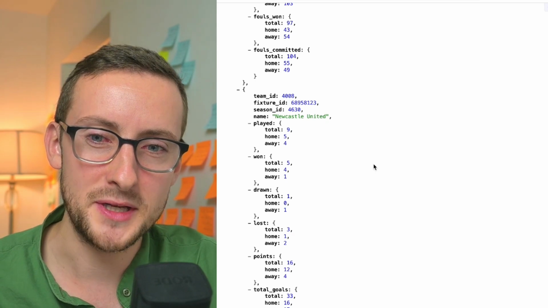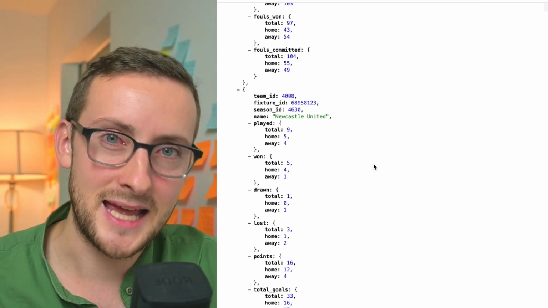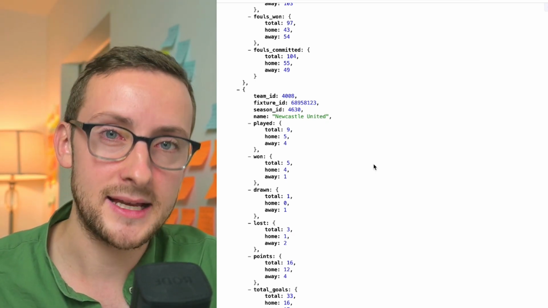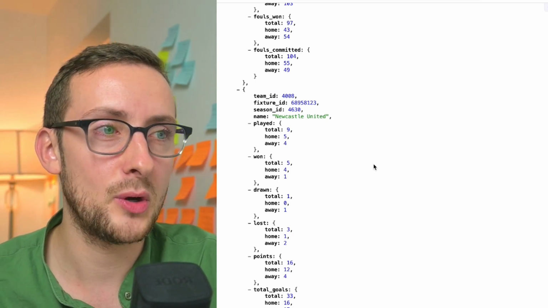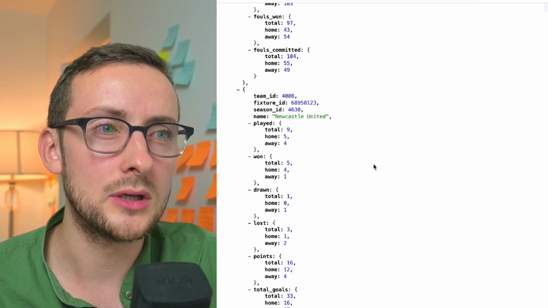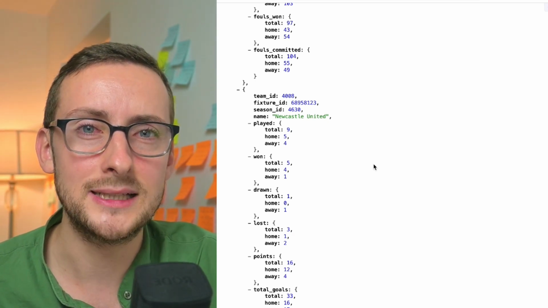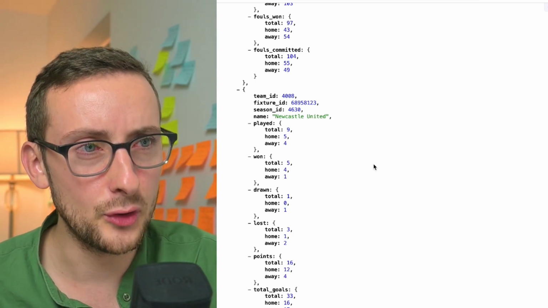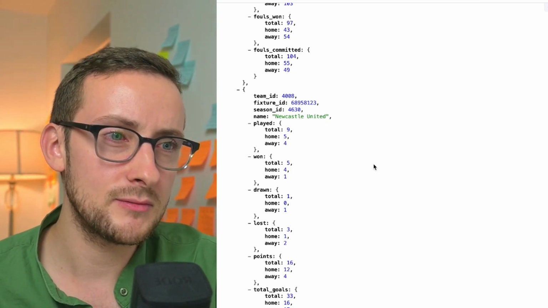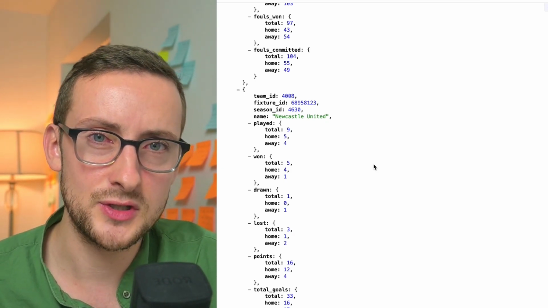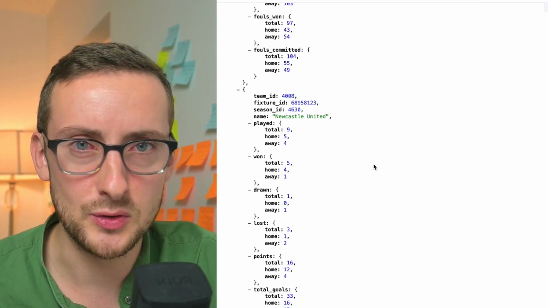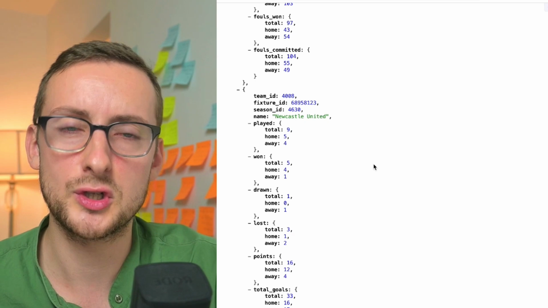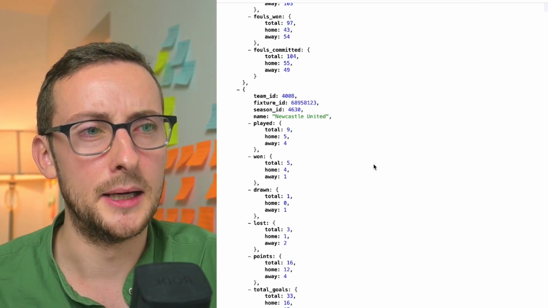People have wanted to filter and backtest using the last X, so last 5, last 10, last 6. This makes it possible, and it also makes it really, really quick. Say if you're on the front end of OddAlerts, when you're looking at, let's say, Newcastle versus United, you could just say, okay, show me the last 27 games for Newcastle, and then it'll just go away and compute the stats on demand.